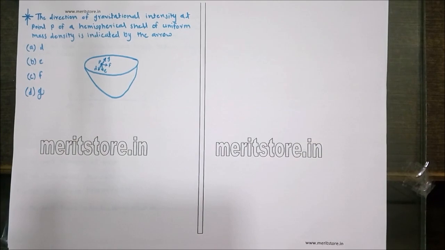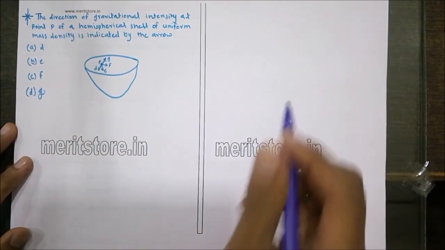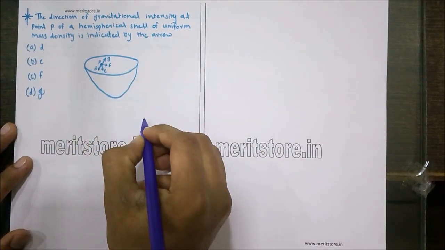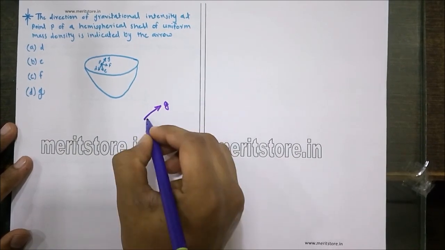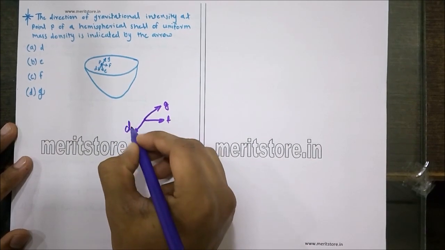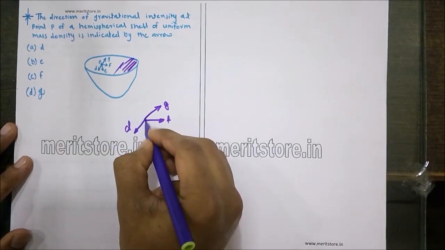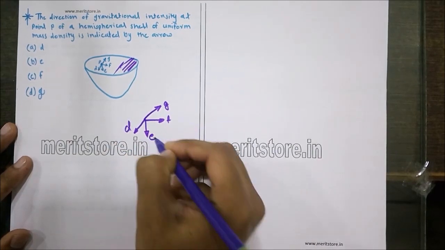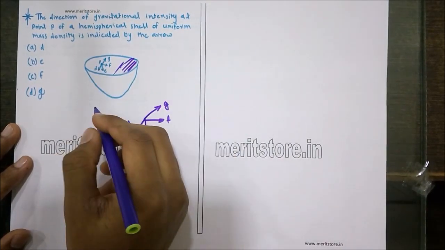The direction of gravitational intensity at point P of a hemispherical shell of uniform mass density is indicated by the arrow. The options are D, E, F and G. Now at this point P, the arrows G, F and D are all in the same plane as the top surface, whereas the direction E is towards the inside of the hemisphere.